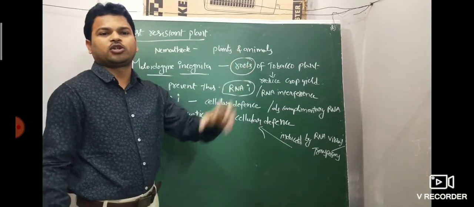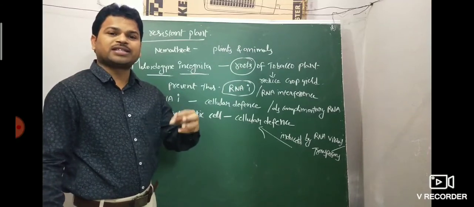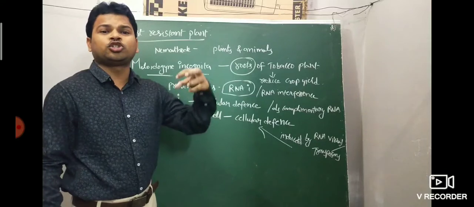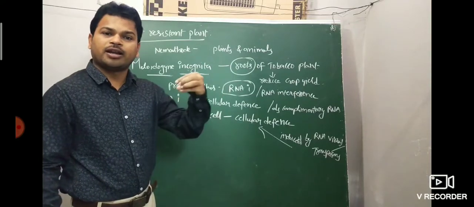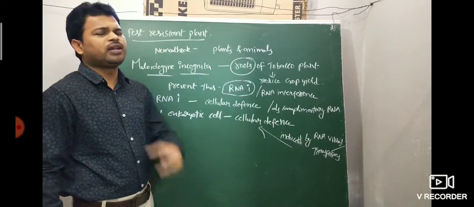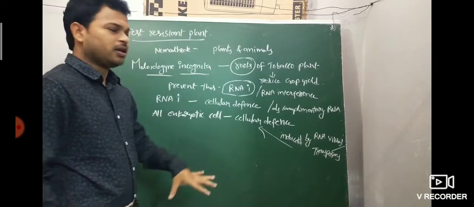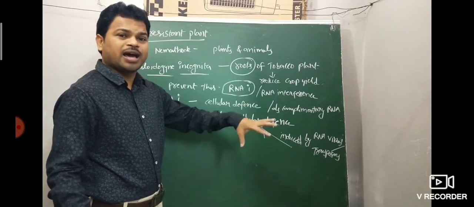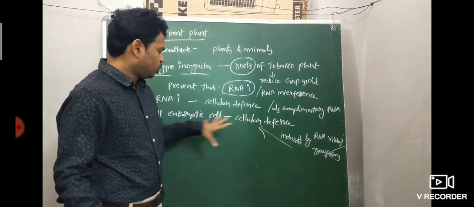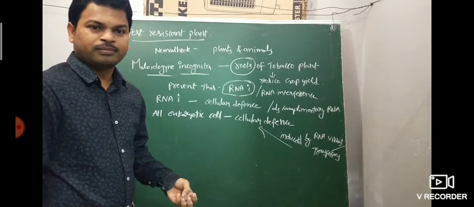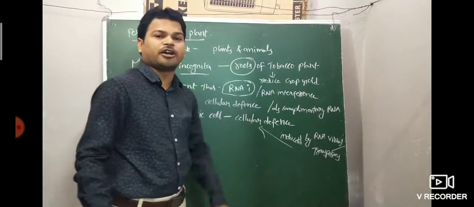The above statement is true. How is cellular defense produced in a eukaryotic cell? It is induced by viral RNA genome action or transposons. Both are correct. Very, very important. This is basic. When an RNA virus or viral RNA genome is introduced into a eukaryotic cell, it produces sense and antisense RNA, meaning double stranded complementary RNA.